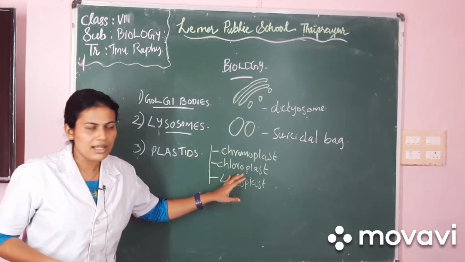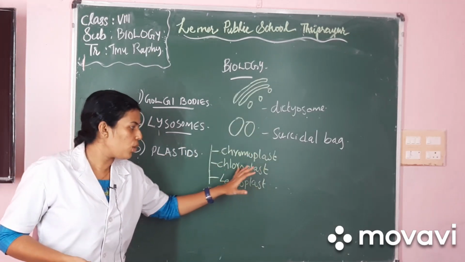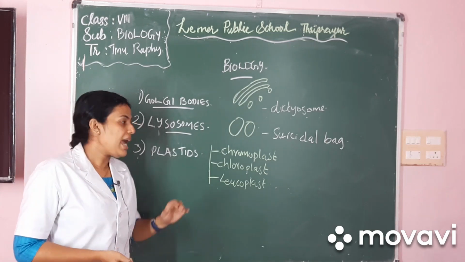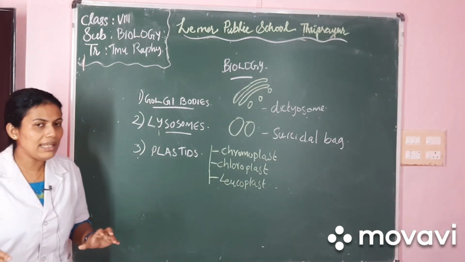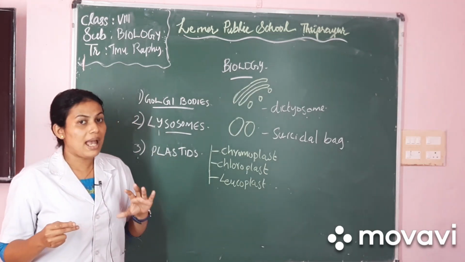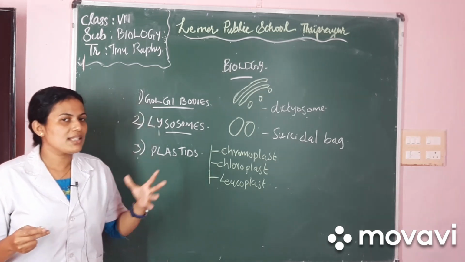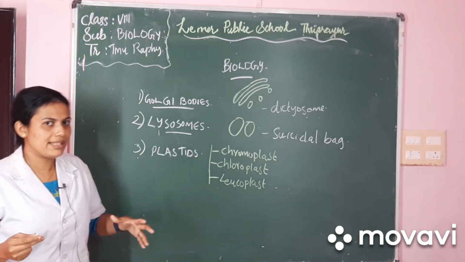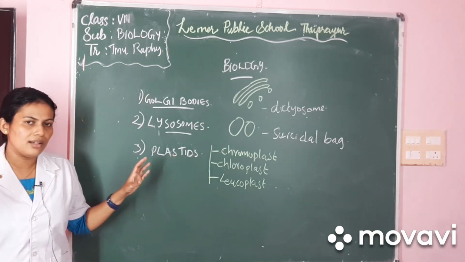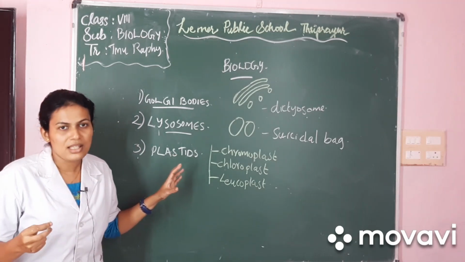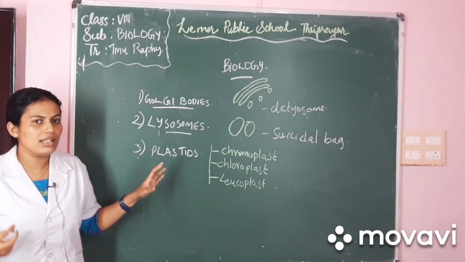There are 3 types of plastids. They are chromoplast, chloroplast and leucoplast. And these plastids are seen only in plant cells. Plastids are not seen or are absent in animal cells. Plastids contain specific types of pigments which have different roles in the plant cell.